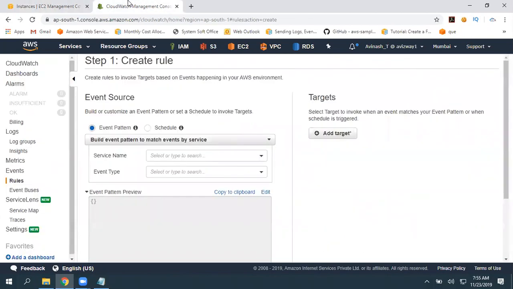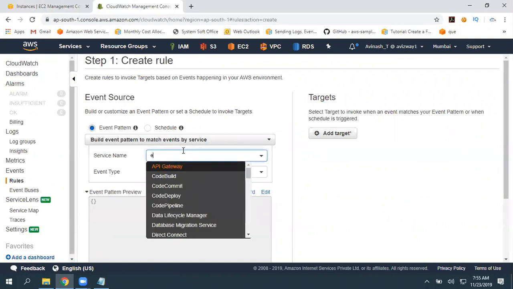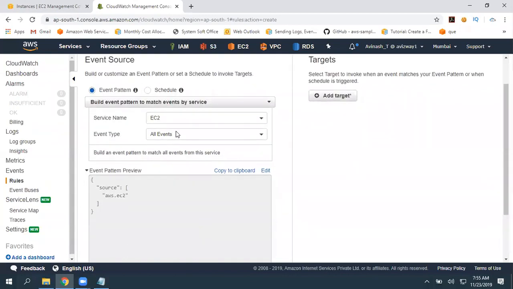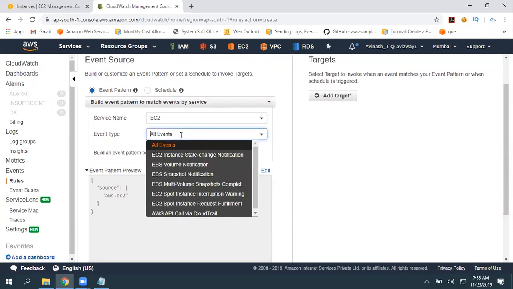So go here, event pattern, select the service. In our case, it is EC2. Now this is all events. We are going to get notifications. In next step here, we are going to add notifications option. So event type. So here, when instance state change notification.